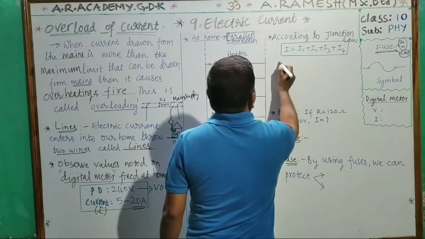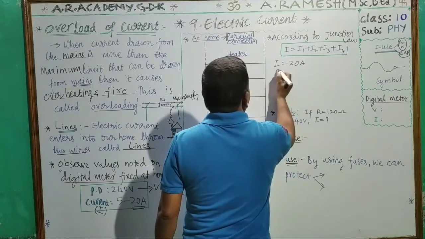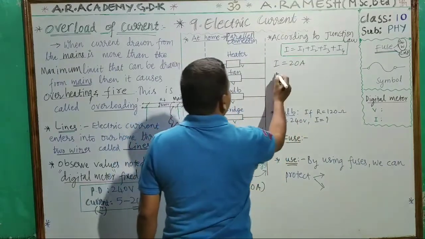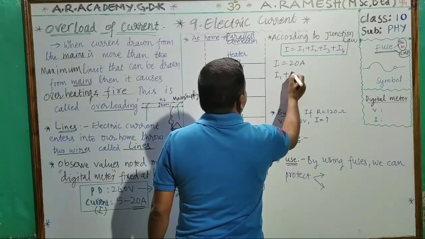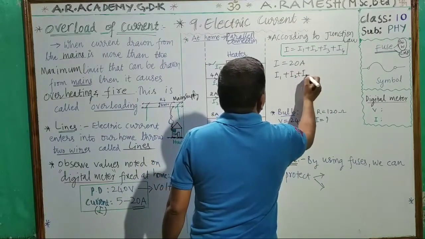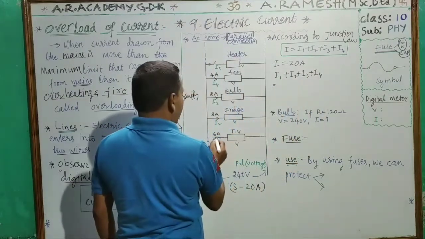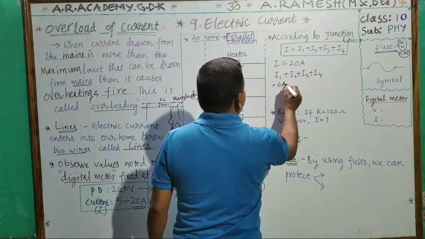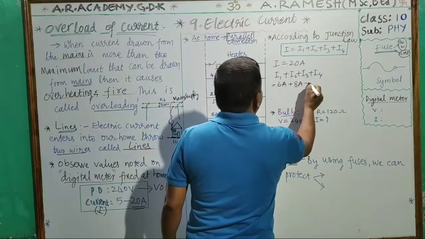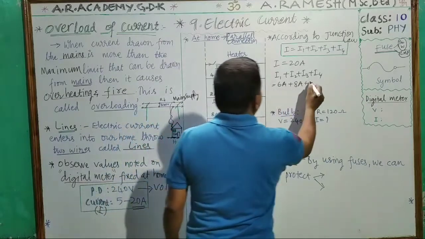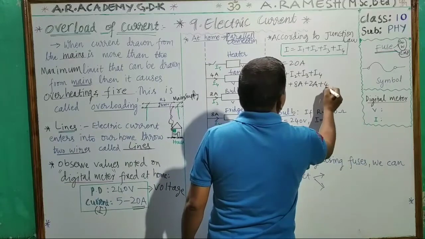I is already 20 amps. So I1 plus I2 plus I3 plus I4, we will calculate. I1 is 6 amps, plus I2 is 8 amps, I3 is 2 amps, and I4 is 4 amps.